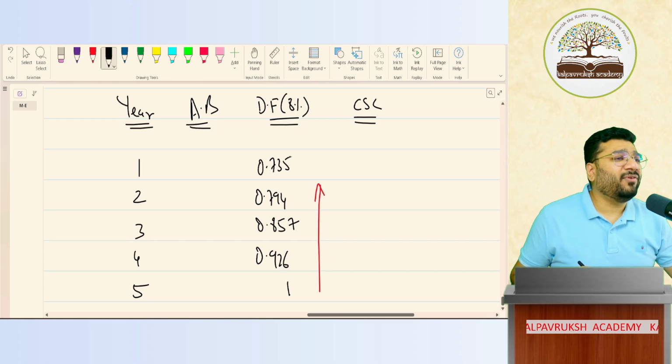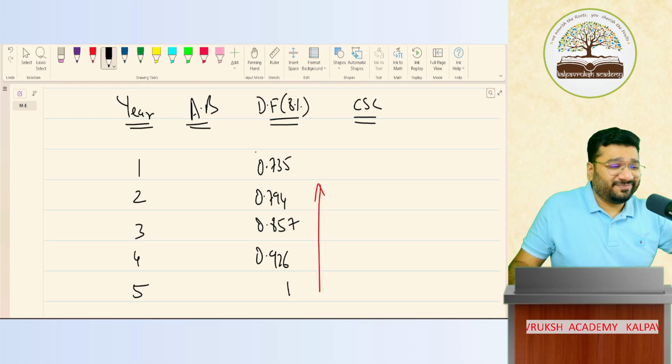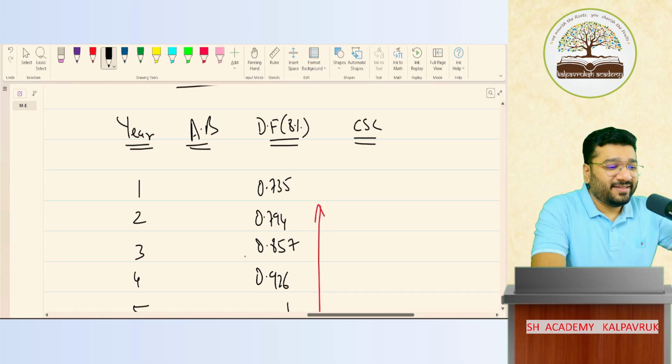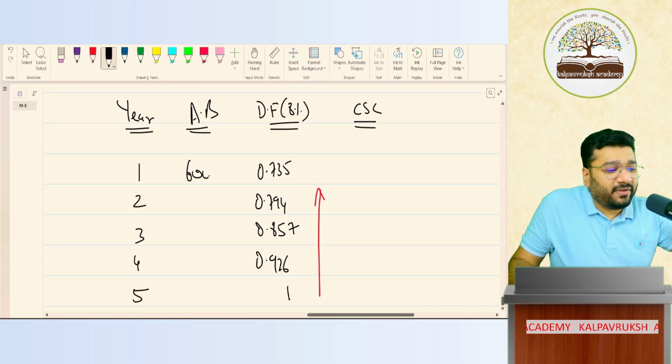People are like, we'll not wait for you, sir. We'll go fast. 6 lakh is the amount every year. Allocated benefit 6 lakh every year.